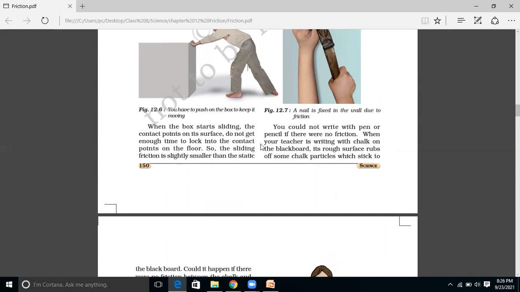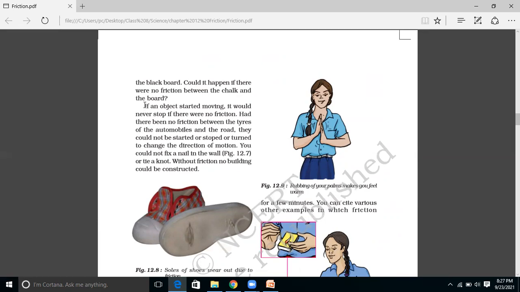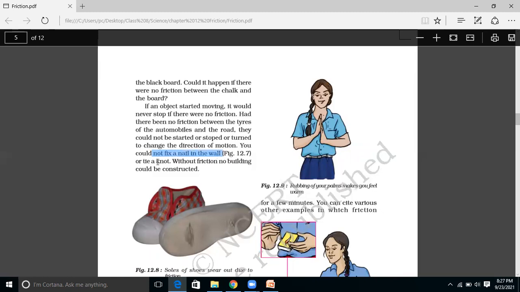In the same way, even with the chalk and blackboard, the chalk will rub against the rough surface of the board, and the chalk particles will stick on the blackboard. Then there are several other advantages, like the tires. If there was no friction between the tires and the road, what would happen? The automobile would never come to rest. Then we would not be able to fix a nail in the wall, or tie a knot, and also no building could be constructed.